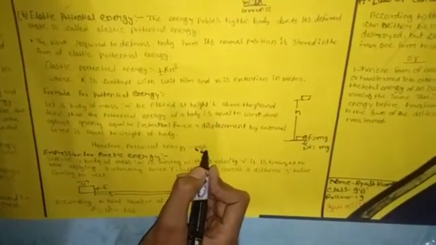Therefore the expression for potential energy is mgh, where m stands for the mass of the body, g stands for acceleration due to gravity, and h stands for the height of the object.